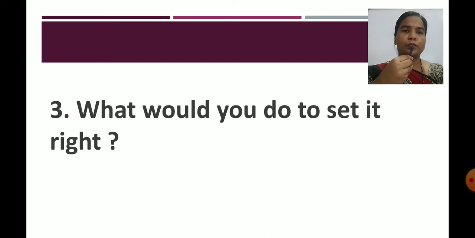Number 3: what would you do to set it right? Now we have seen picture A. We don't like it because it is not a clean, neat room. So what would you do to set it right? First of all, we will clean our room, clean picture A. Then we will keep the things in their particular places like picture B. In this way, we will set things right. Getting, children?